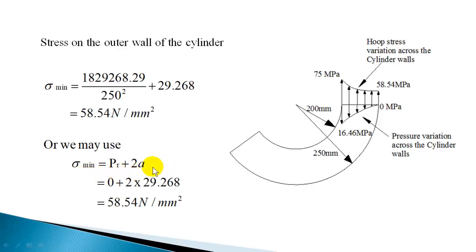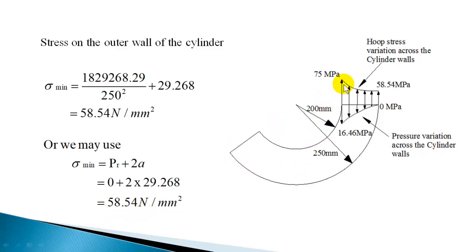If you find this easy, you can use this expression to calculate the minimum hoop stress. PR on the outer surface, we assumed, is 0, and A we got as 29.268. So sigma minimum will be equal to 2A, that is 58.54 Newton per mm square.